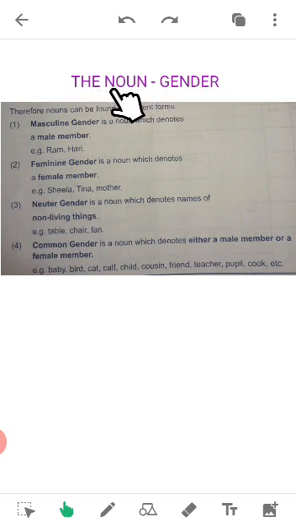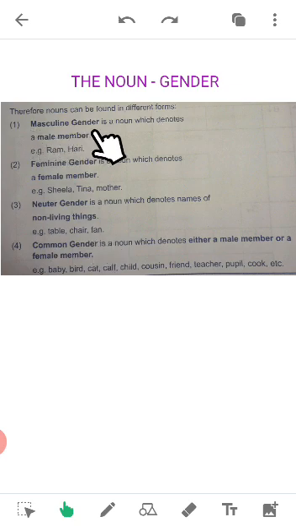So we all know about the noun. Now we will look at what is gender. Children, in gender there are four forms: masculine gender, feminine gender, neuter gender and common gender. Now we are going to learn about each.